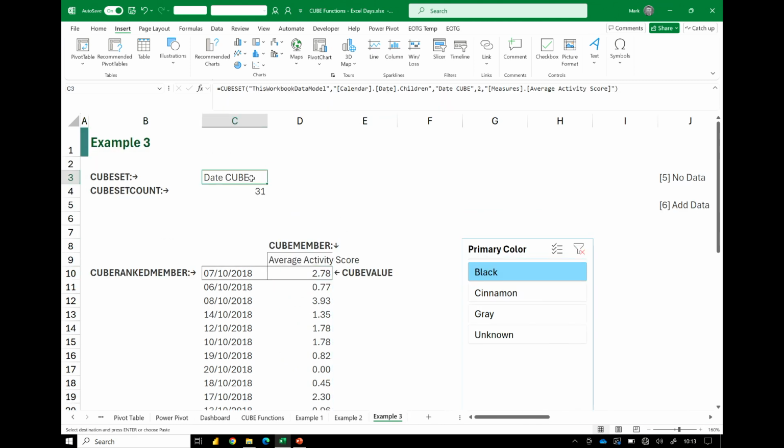So with our cube formulas, I said they're based on MDX, which means we have this whole world of MDX functions that we can use. And there is an MDX function that returns non-empty values. Now, there is a very high chance, I'll say there's a 73.6% chance I'll get this wrong.